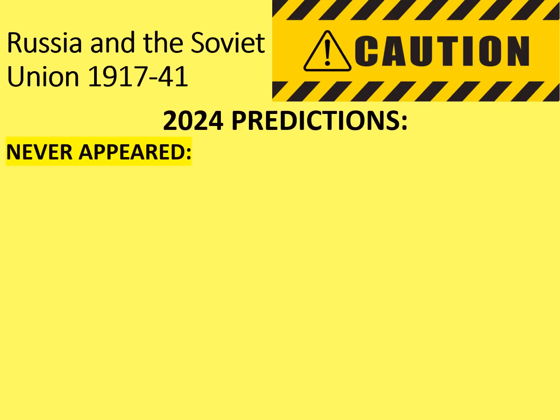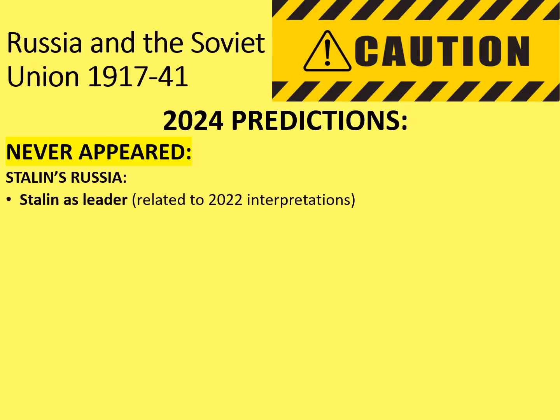Let's consider the things that have never appeared for Stalin's Russia. This is quite a long list. Now that could be because question 3 narrows the focus and the different content that's covered in these exams so much, or is it because I've missed anything? Well, I've not noticed that I've missed anything, but if I've made a mistake, again, whack it in the comments. Firstly, Stalin as leader has never come up as its own discrete question, although it would be very related to the 2022 sources and interpretations question for question 3.